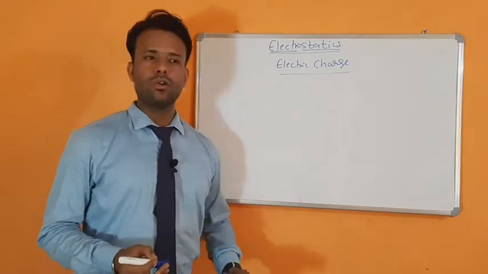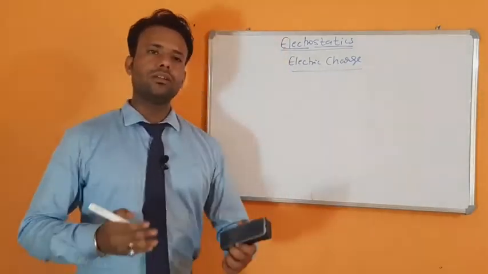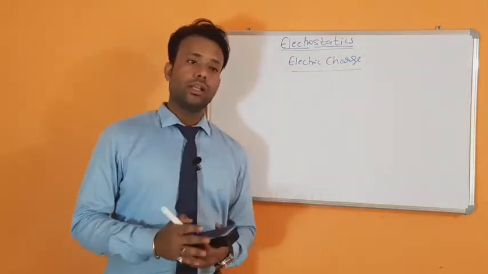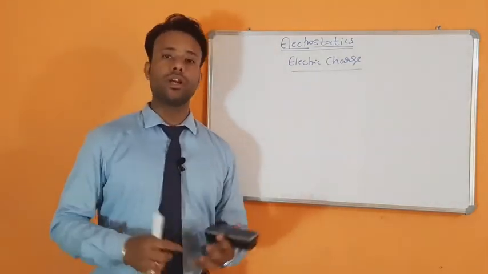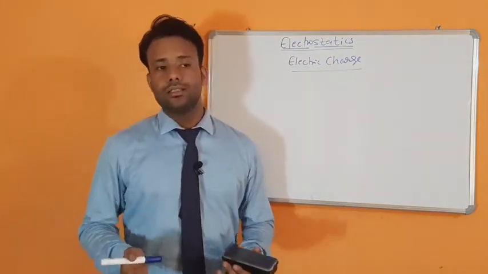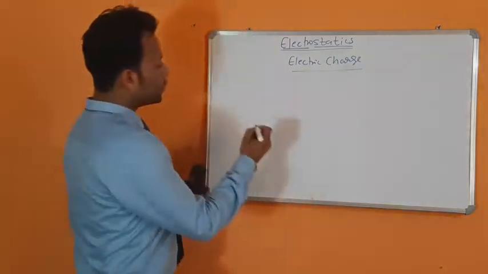Now let's talk about how the charge appears, because we'll study the nature and properties of charge later, but first we must know how any charge appears on a body, right? So let's talk about the methods by which we can charge a body.